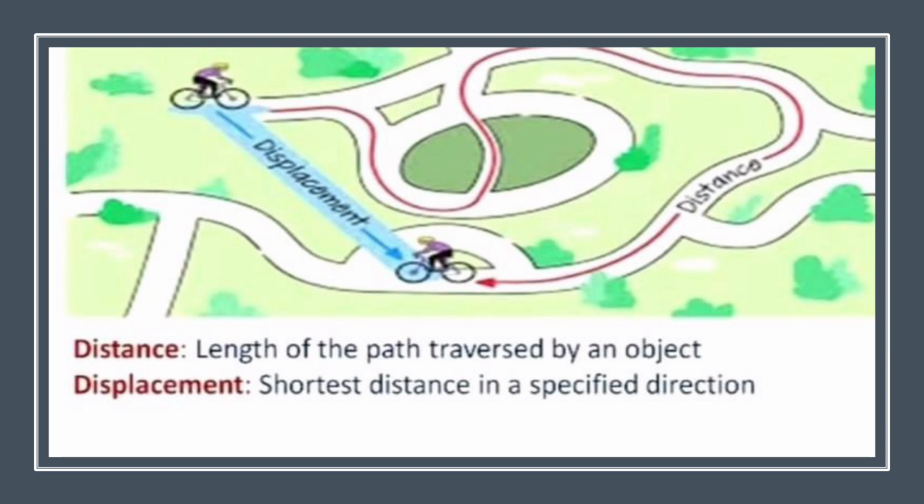We can also observe the definitions for distance and displacement. Distance: length of the path traversed by an object. Displacement: shortest distance in a specified direction.